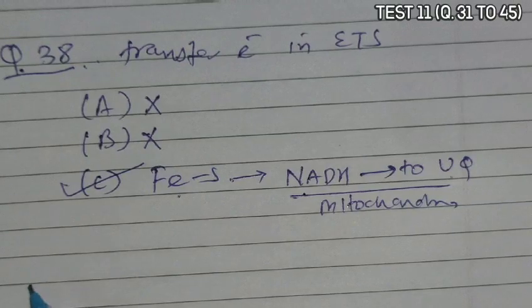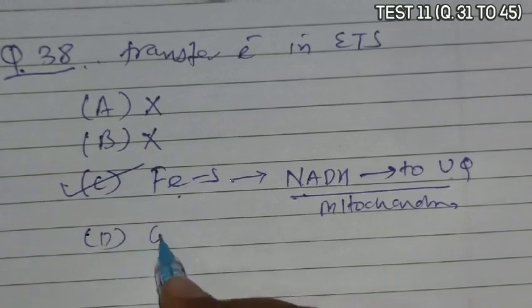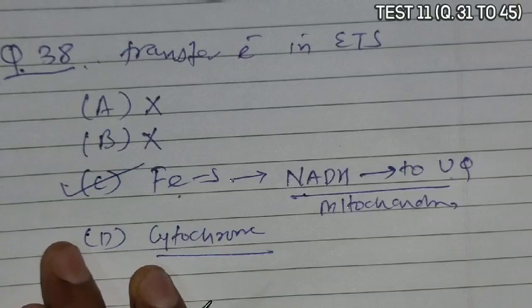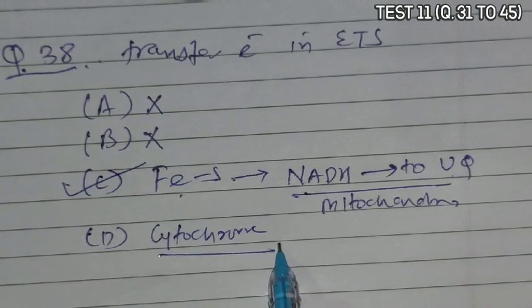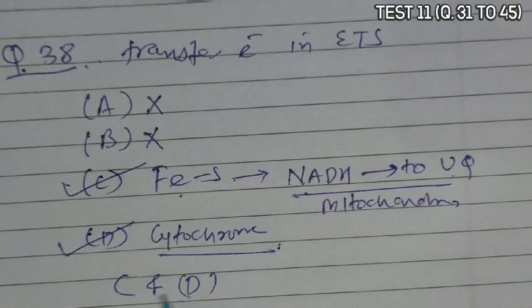And in question 38, option D is given as cytochrome. Now cytochromes are also involved in transfer of electrons in case of ETS. So here C and D both can be the answer, and both are correct.